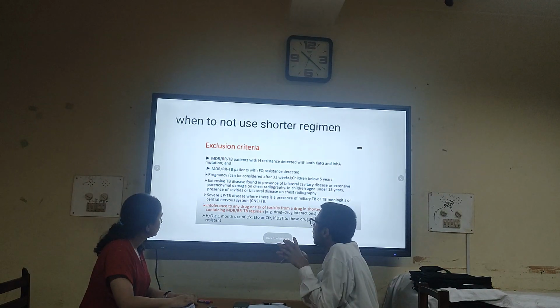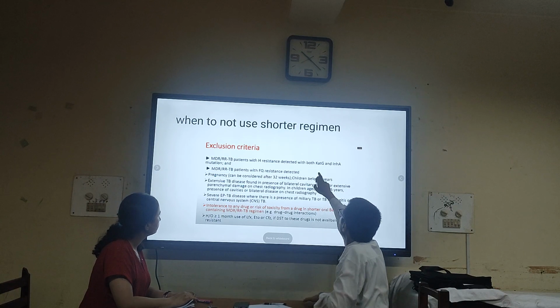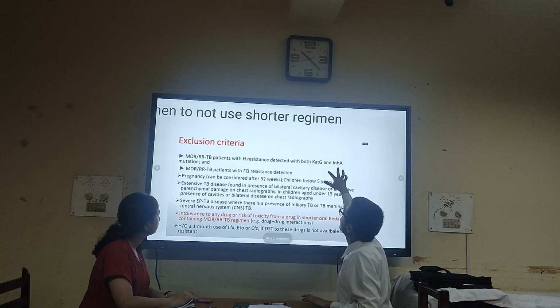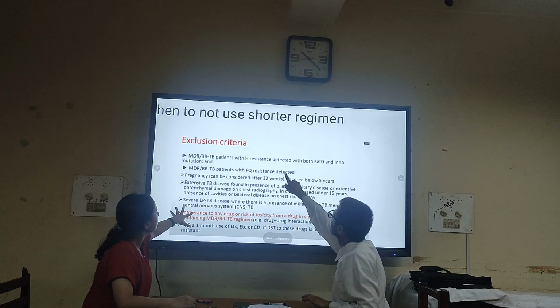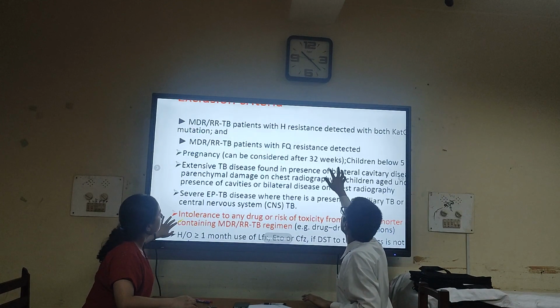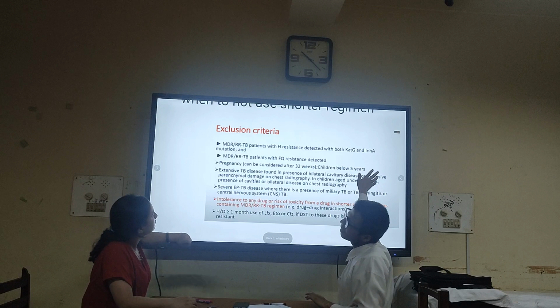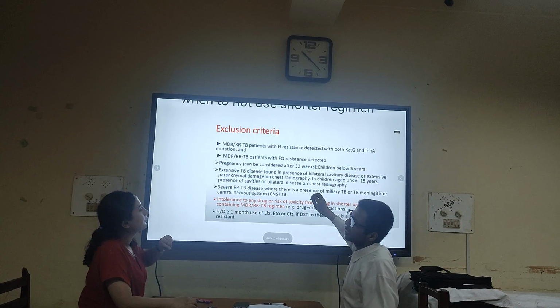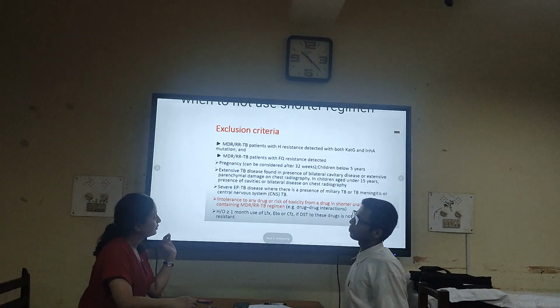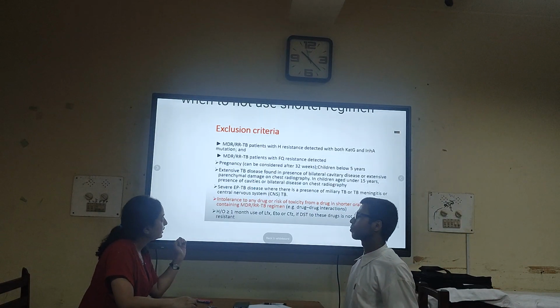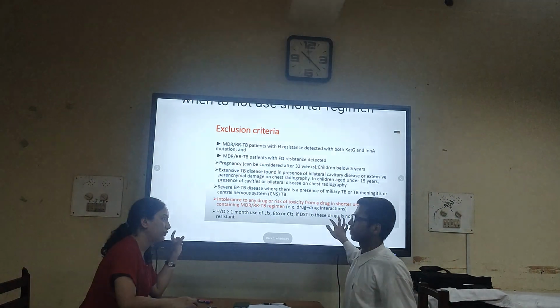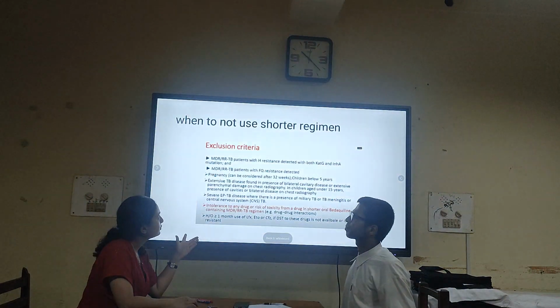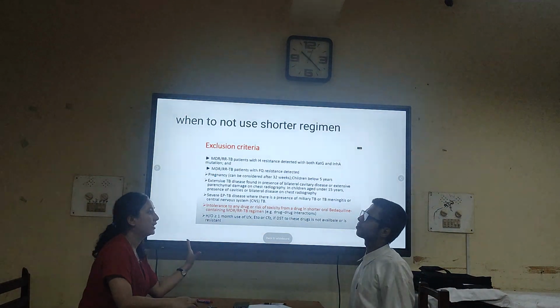And obviously, with intolerance to any drug in this class, we cannot give this. Another point is katG and inhA mutation. If there is both katG and inhA resistance to isoniazid, then in this group of patients also we can't give the shorter course regimen. The shorter course regimen can be used only when there is resistance to either katG or inhA, and it should be used only in uncomplicated MDR TB.